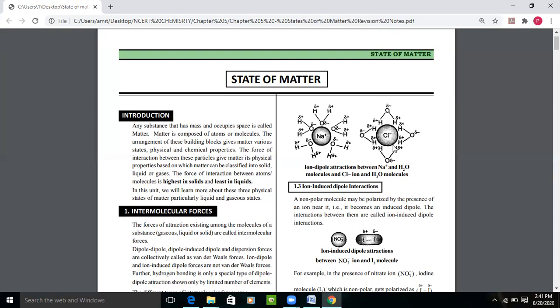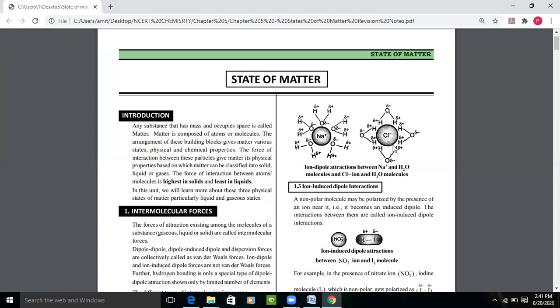So the positive ion attracts the negative end of the water dipole, that is oxygen. Oxygen is electronegative, it has a partial negative charge, so it will attract towards the positive ion. And if we talk about chlorine, chlorine has a negative charge and hydrogen has a positive charge, so positive charge develops over hydrogen and it attracts towards the chlorine.